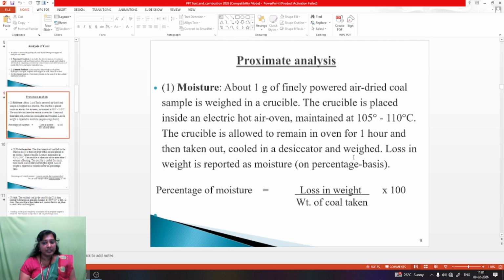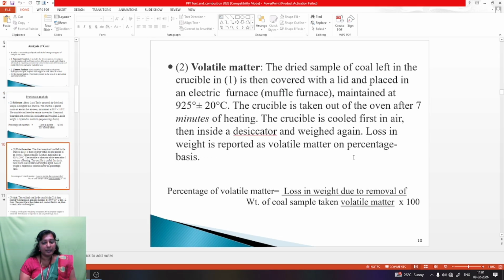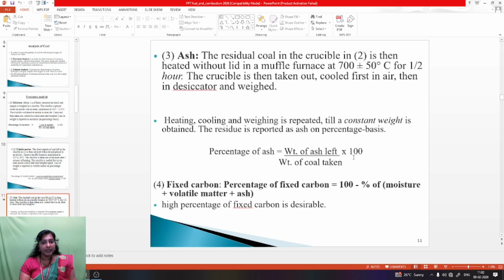Proximate analysis, the first one, moisture content. What is the percentage of moisture content? We can find out. The formula is loss in weight of moisture divided by weight of coal taken, into 100. Then second one, volatile matter. We can find out the volatile matter with this formula. The percentage of volatile matter is loss in weight due to the removal of volatile compounds divided by weight of coal sample taken, into 100. Then third is ash content. The percentage of ash content, the formula is weight of ash left divided by weight of coal taken, into 100.